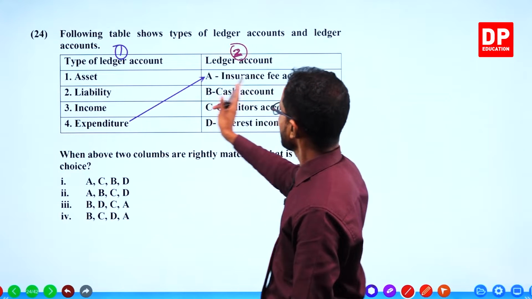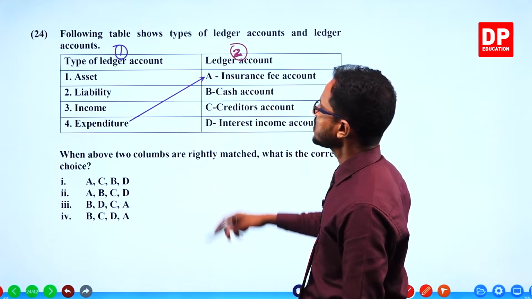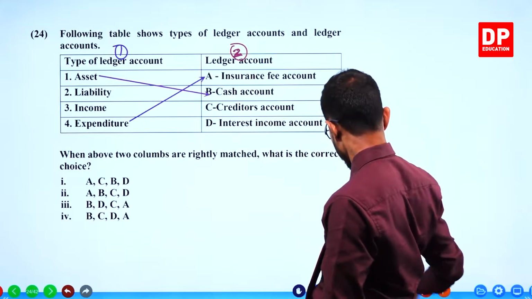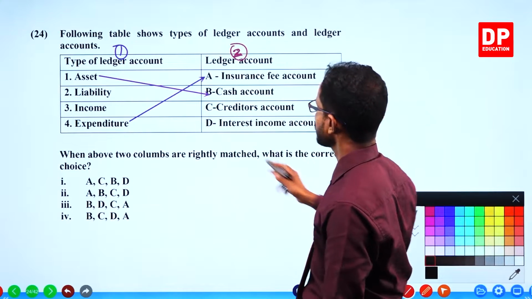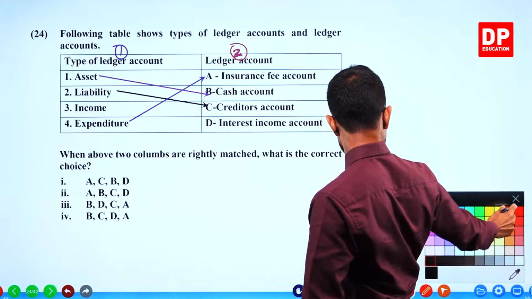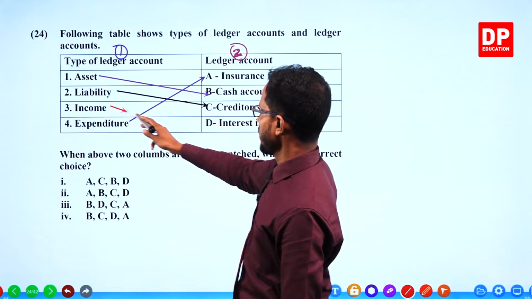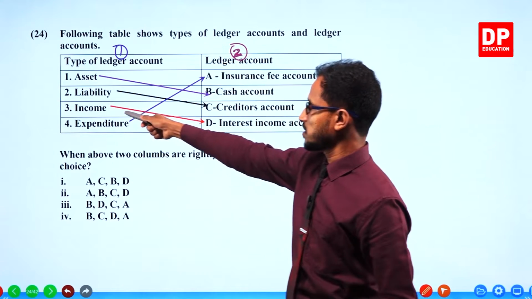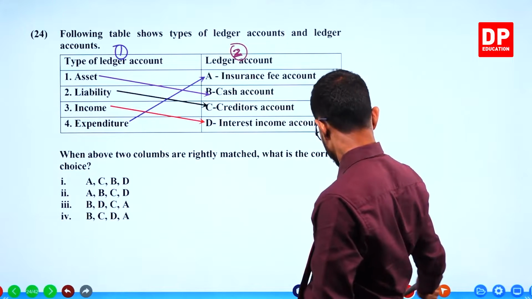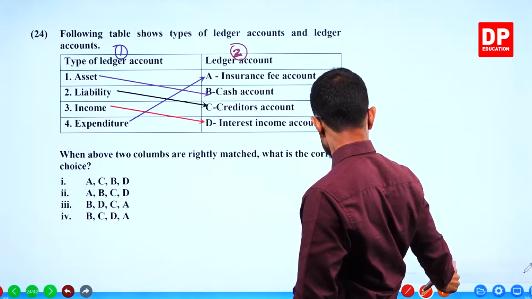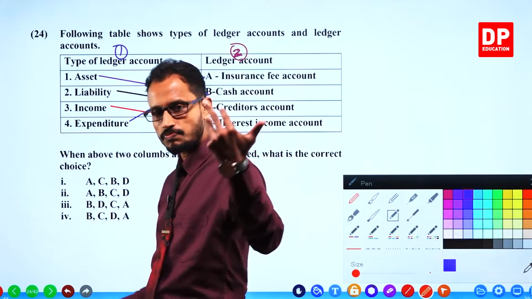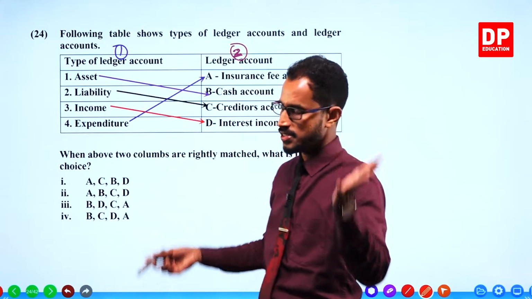Next, insurance fee account is expenditure. Cash account is an asset account. Creditors account is a liability account. We know that. Finally, the only one remaining is income, which is matched with interest income. Nothing to think about. We have already done this. The answer is there.